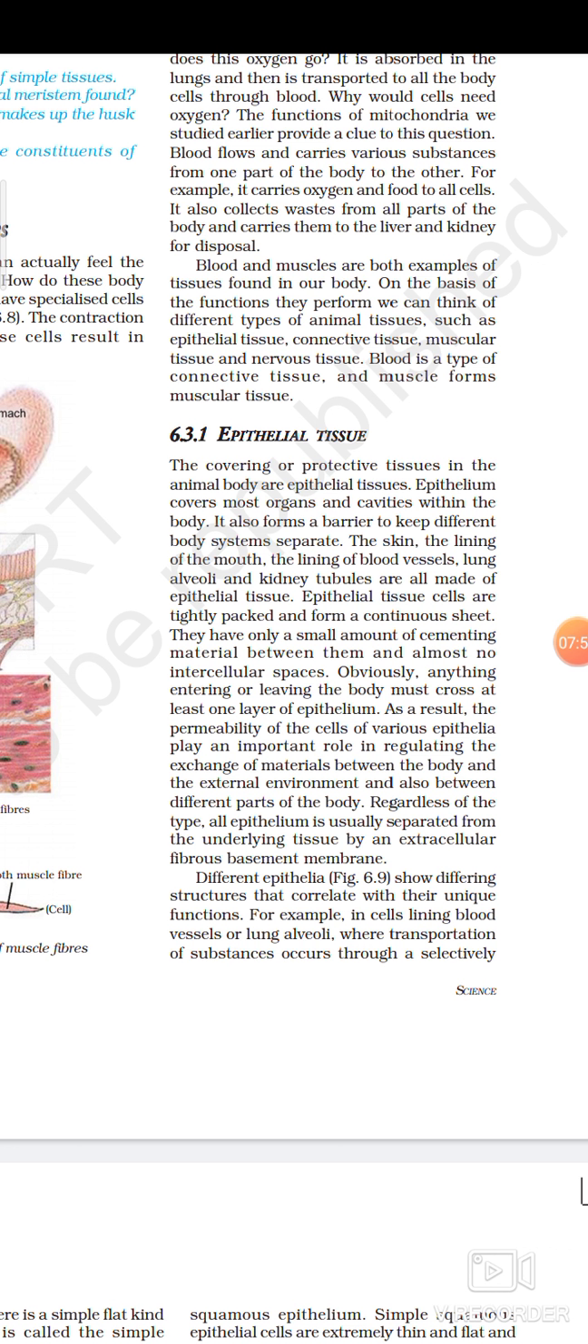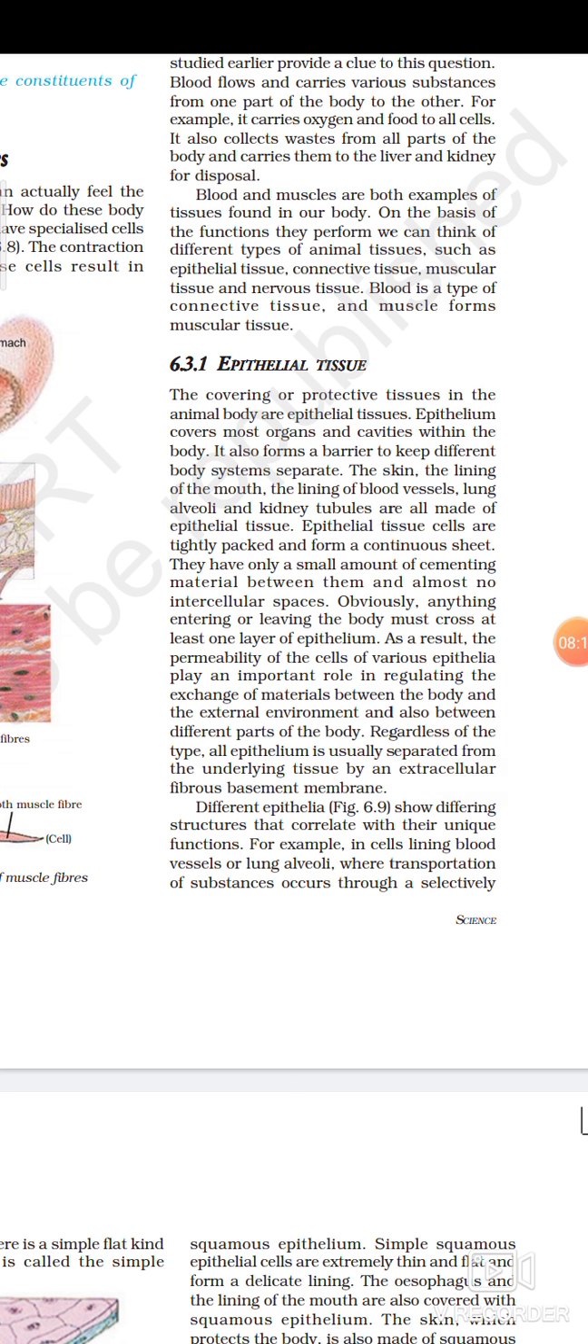Epithelial tissue cells are very tightly packed and form a continuous sheet. There are several layers, very tightly packed, formed as continuous sheets. They have only a very small amount of cementing material between them, and almost no intercellular spaces. That means in epithelial tissue there is no space in between the cells.